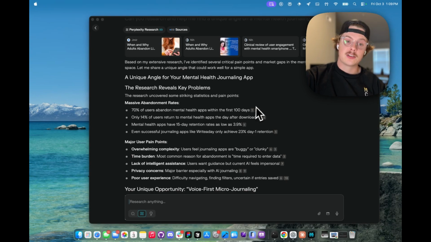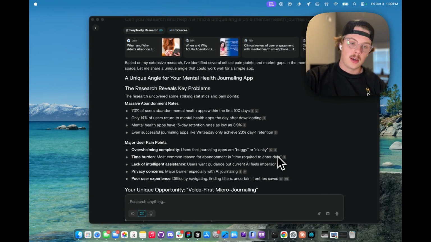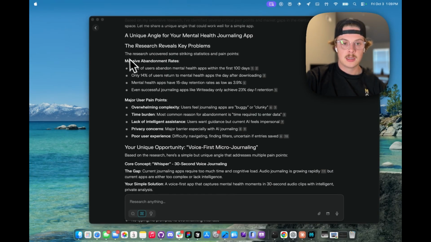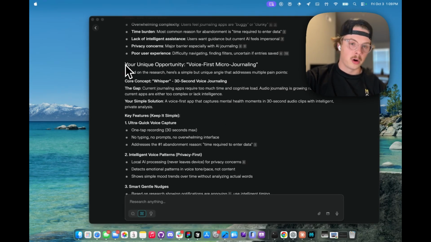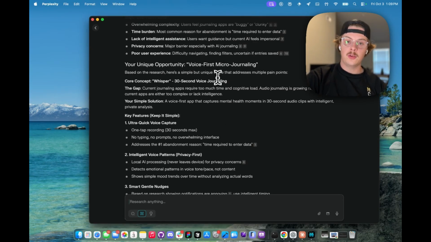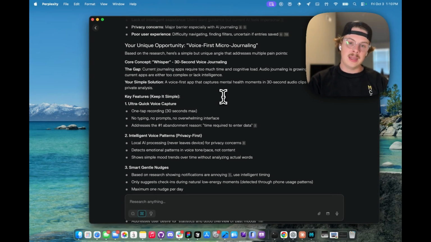Now, Perplexity is done researching the mental health journal app idea, and it found a unique angle for us to approach when building this app. So it gives us some key pain points based on some data that it found, user pain points with existing solutions. And this is the golden part right here. Your unique opportunity is a voice-first micro journaling. Based on the research, here's a simple but unique angle that addresses multiple pain points.